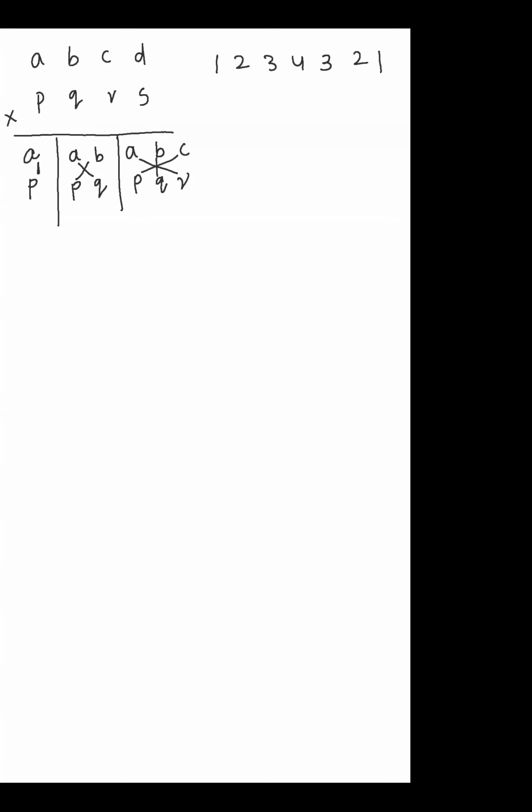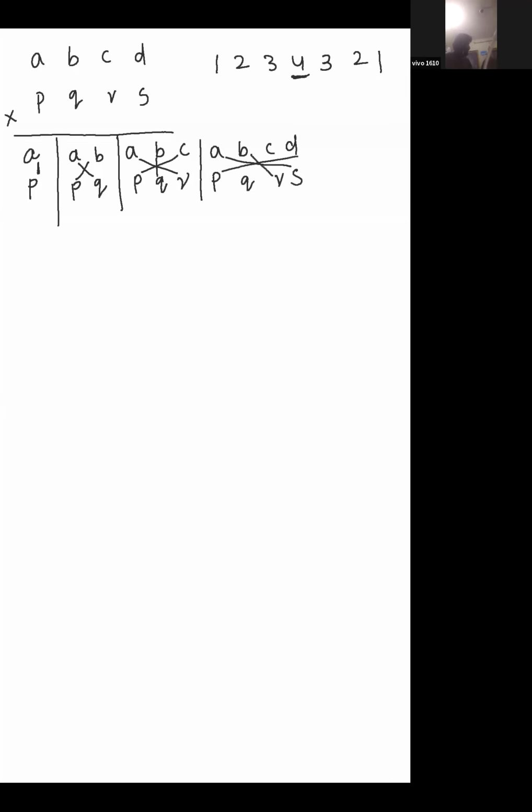If you forgot this combination, then remember which place value it is. Then only you are getting the pattern. You have to keep count at that point. So A, B, C, D and P, Q, R, S. Why? Because it is the fourth place value. So B, C, D, cross and cross.